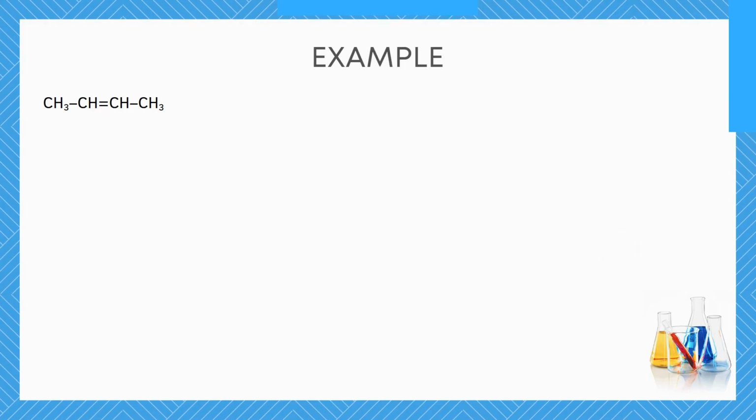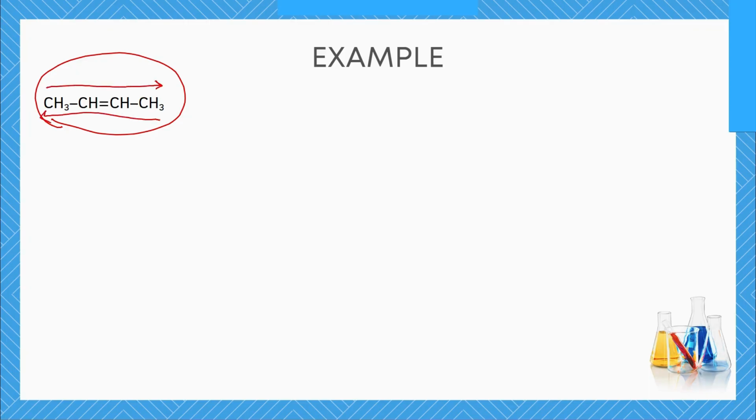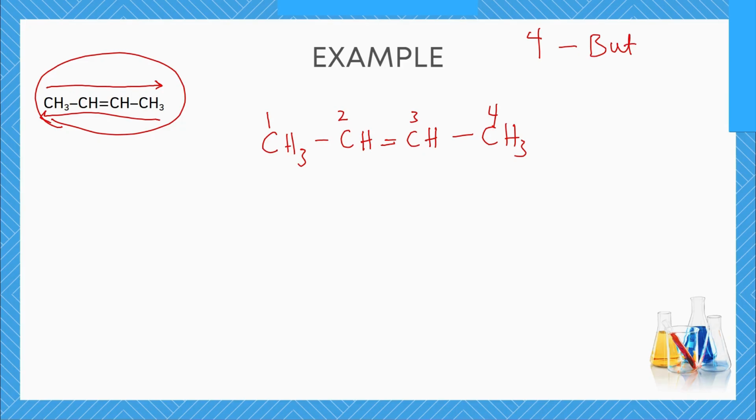Here is another example to solve. So let's do that very quickly. We have this molecule over here. So let's number the carbon atoms. Are we starting from left to right, or are we starting from right to left? Let's see. We have CH3, we have CH, and then we have CH. We have CH3 as well. Starting from the left, this will be number 1, number 2, number 3, and number 4. So we have 4 carbon atoms, which give us the parent name, but.